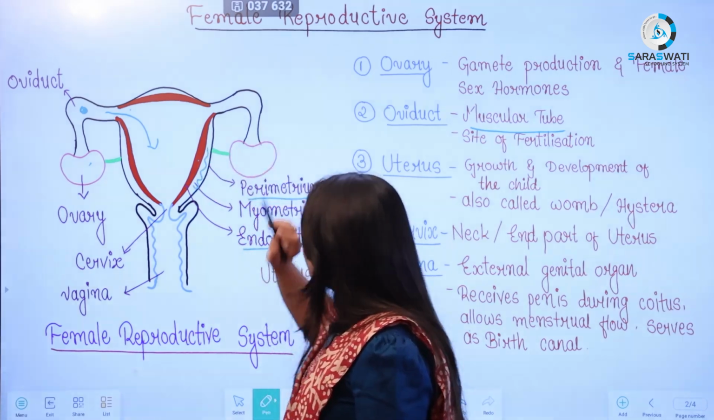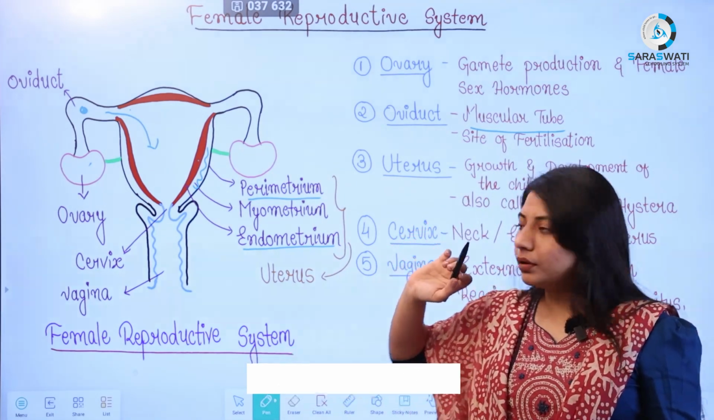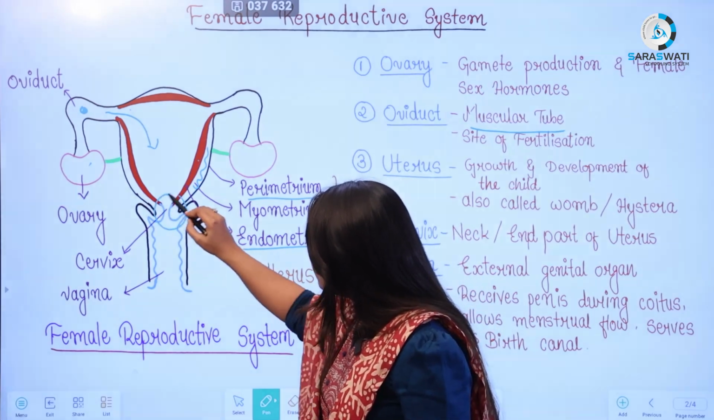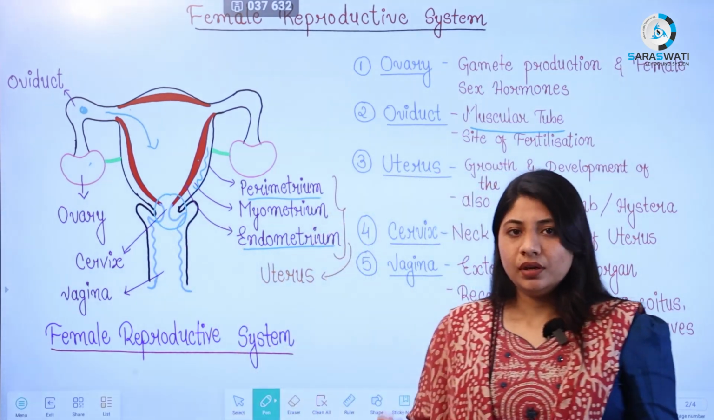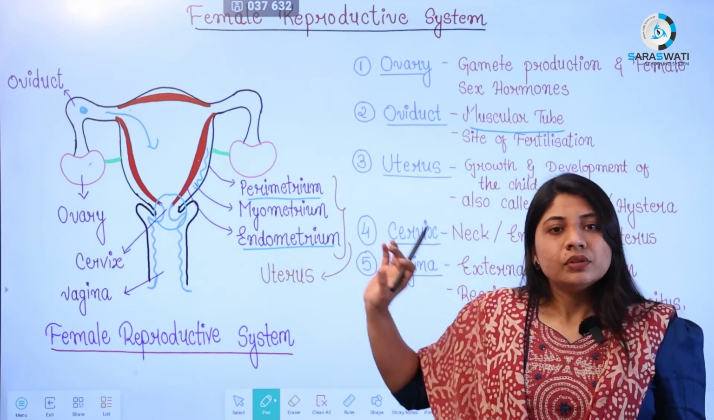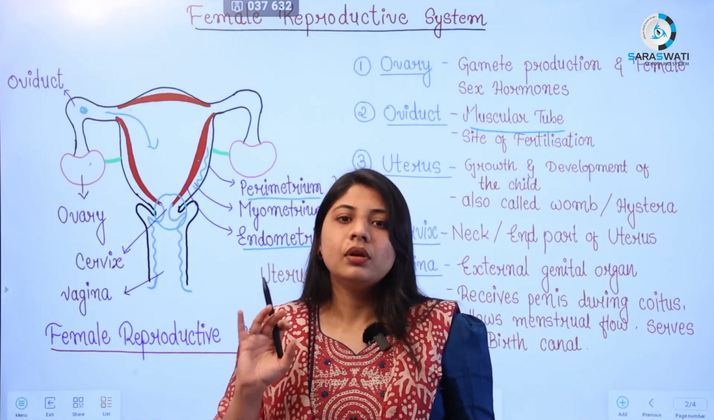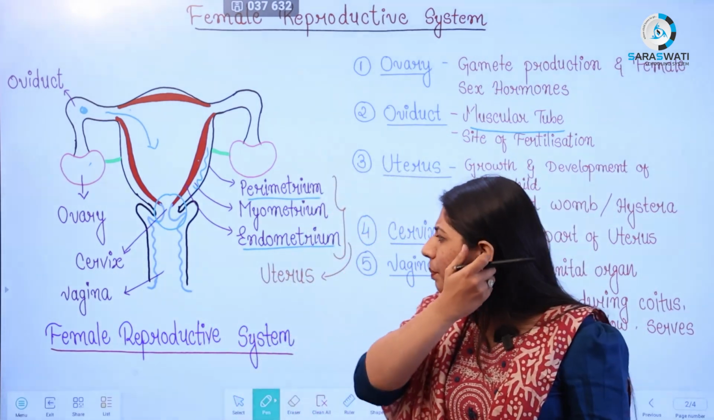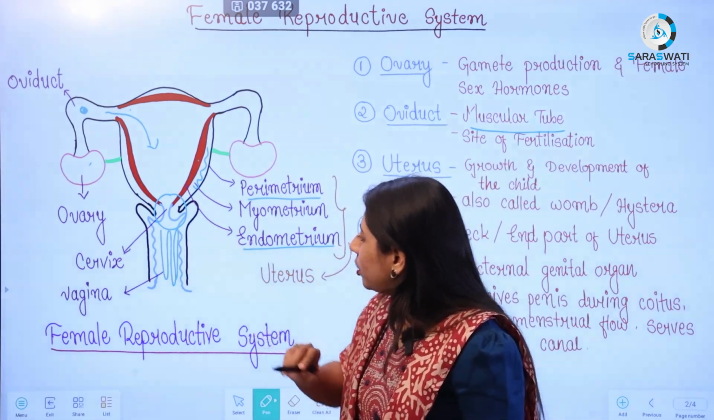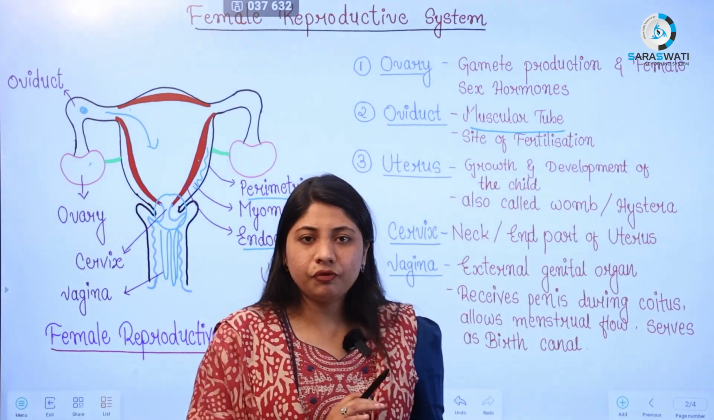Here you can see that it is not actually a space, but there is a wall known as the myometrium, right? The next part of the uterus, this portion, is known as the cervix. There is one small canal present, known as the cervical canal. This cervix is also known as the neck of the uterus, the end part of the uterus. The last part of the female reproductive tract is known as the vagina,